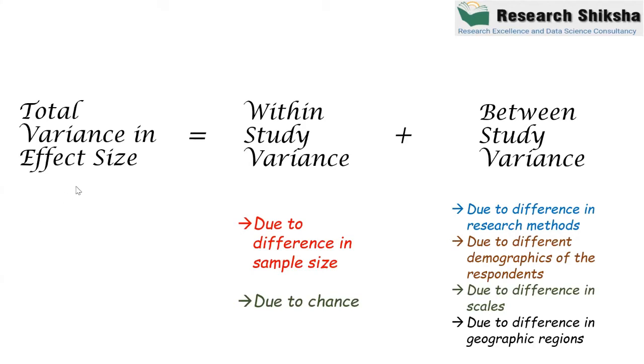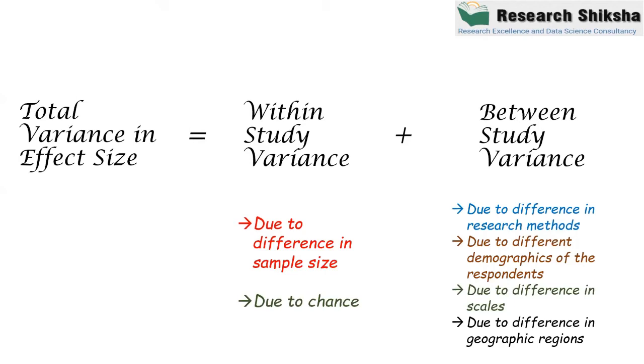The first reason is known as within study variance, and this variance may come because of the difference in the sample size and due to chance, right? So whatever variance you have in the effect sizes is just because of the difference in the sample size or due to chance.